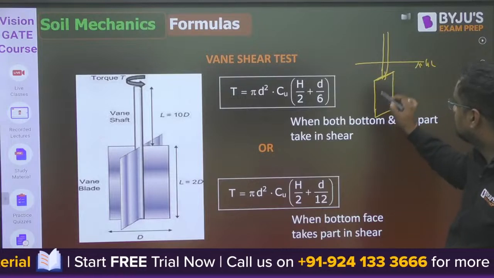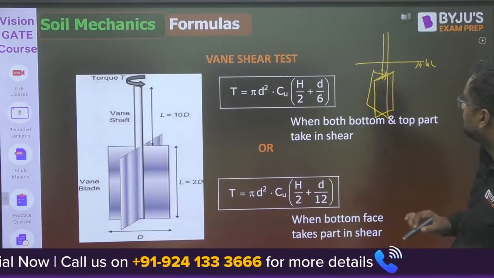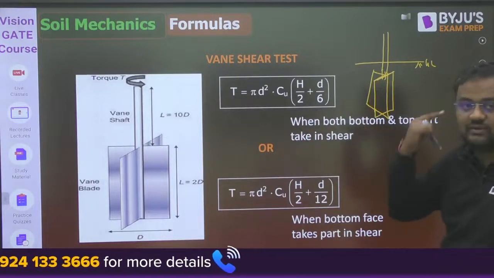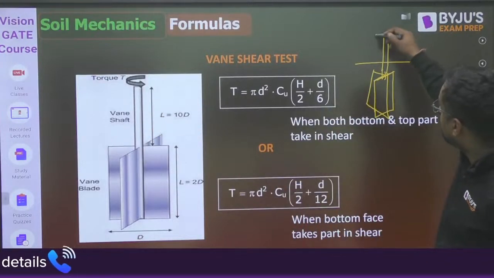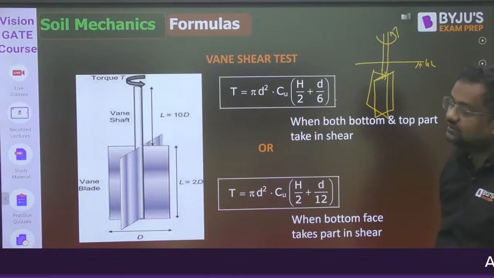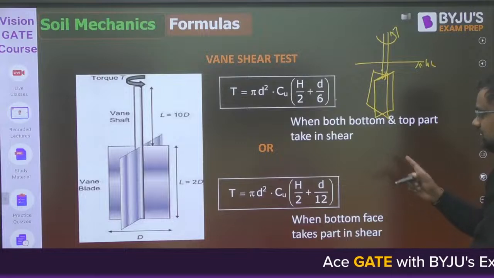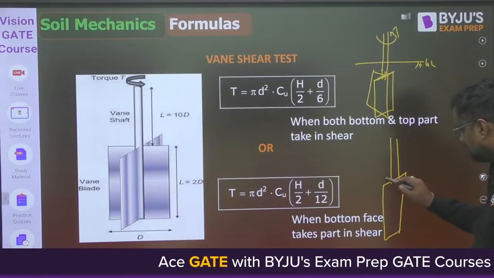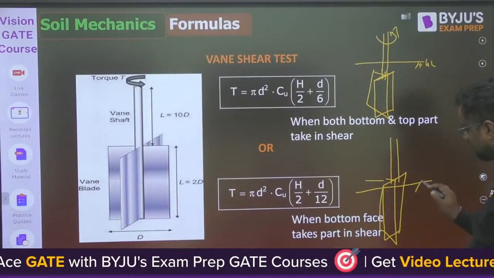Now guys, if h is the height and d is the diameter of this blade, when it rotates it will make a cylinder. T is the torque at which it starts rotating. Then this is the formula for the shear strength when both the bottom and top are embedded. This case may also occur, where the blades are embedded and only the top part is above the ground level.